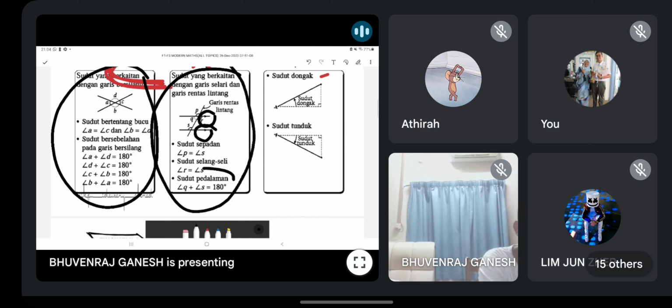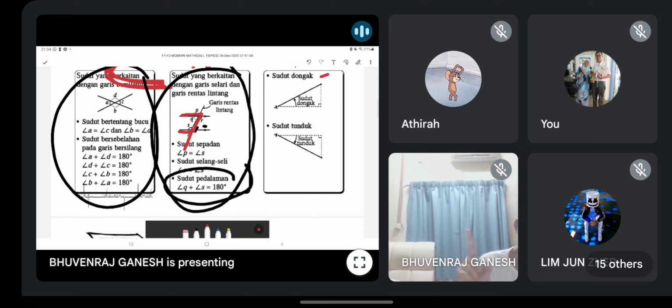Okay, and then interior angle, sudut pedalaman. This one actually I think is called the F symbol lah. You can draw something like a F here. Okay, so the interior angle Q plus S is 180. Another info. Can you see guys? Ada banyak-banyak info yang kamu boleh guna to solve your paper 1.